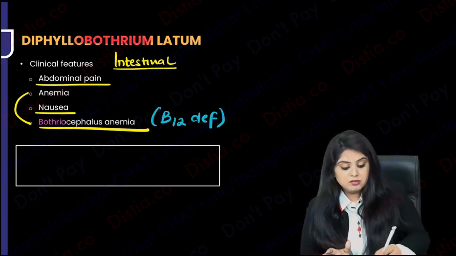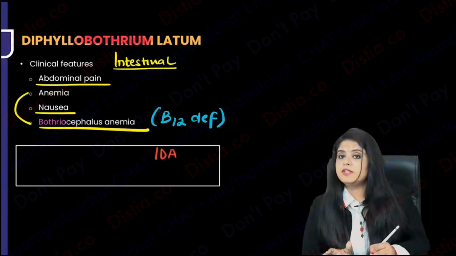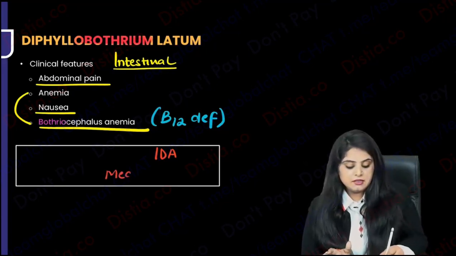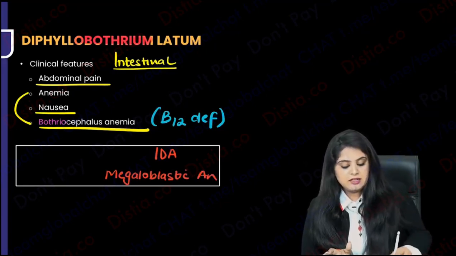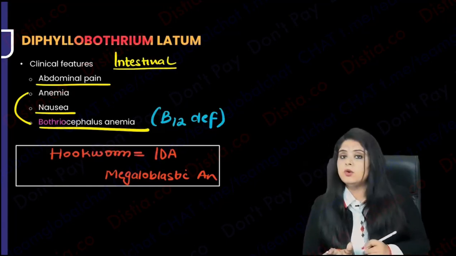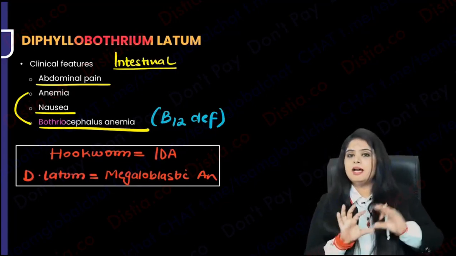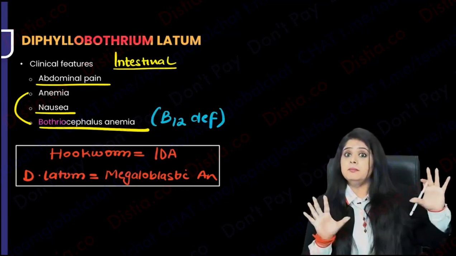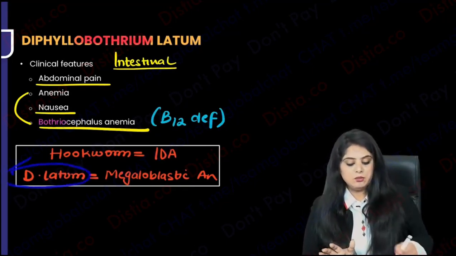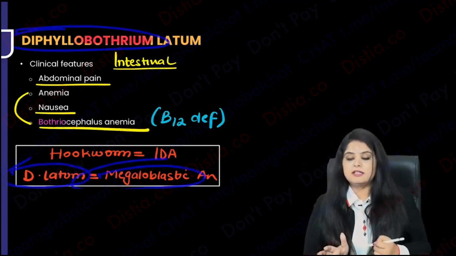So now, please note there is one parasite associated with iron deficiency anemia and there is one parasite associated with megaloblastic anemia. With iron deficiency anemia, what I'll be teaching you right in the end in the nematodes is going to be the hookworm. And right now, D. latum I have taught you. Lambe naam, Diphyllobothrium, for big megaloblastic anemia. Diphyllobothrium for megaloblastic anemia. Okay.